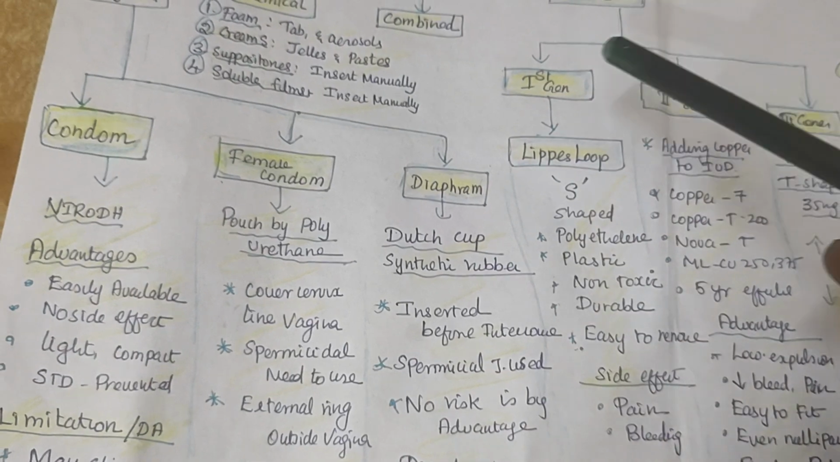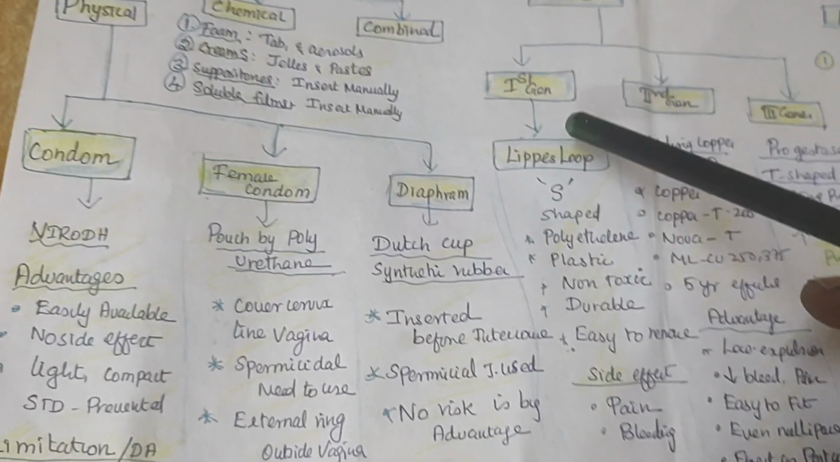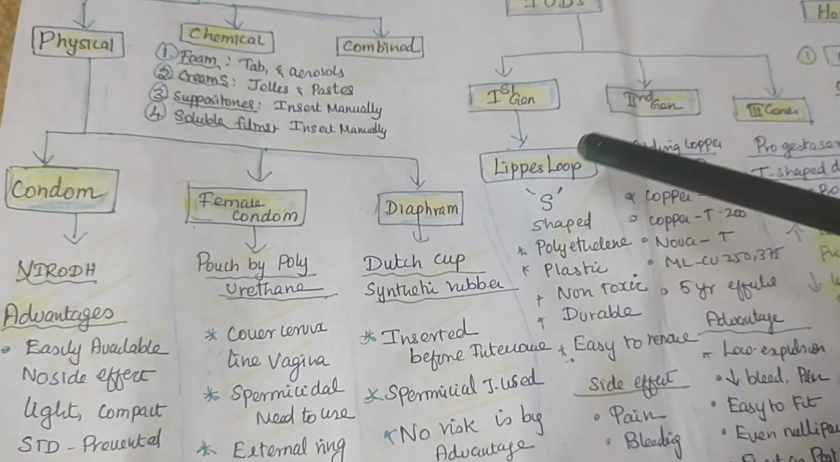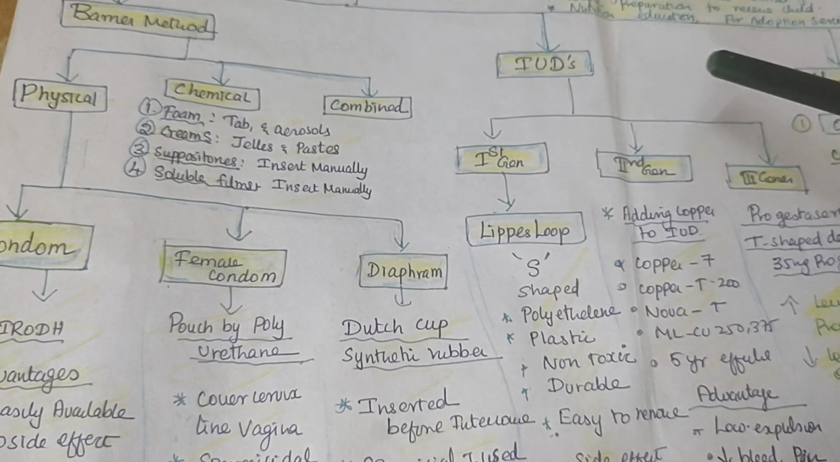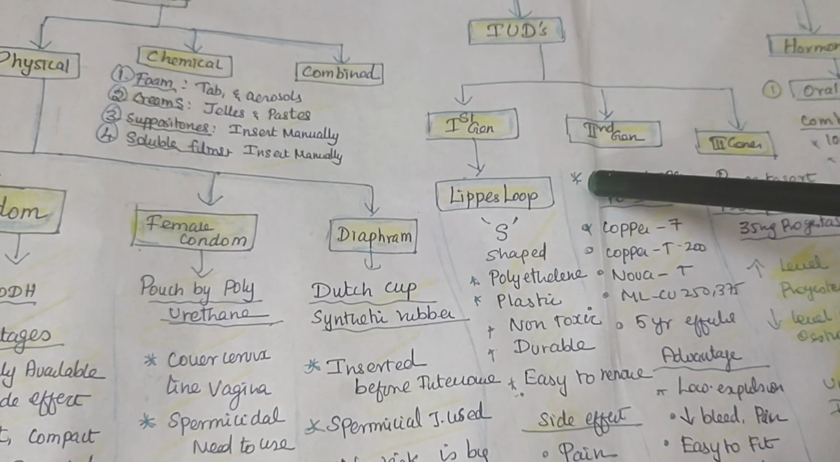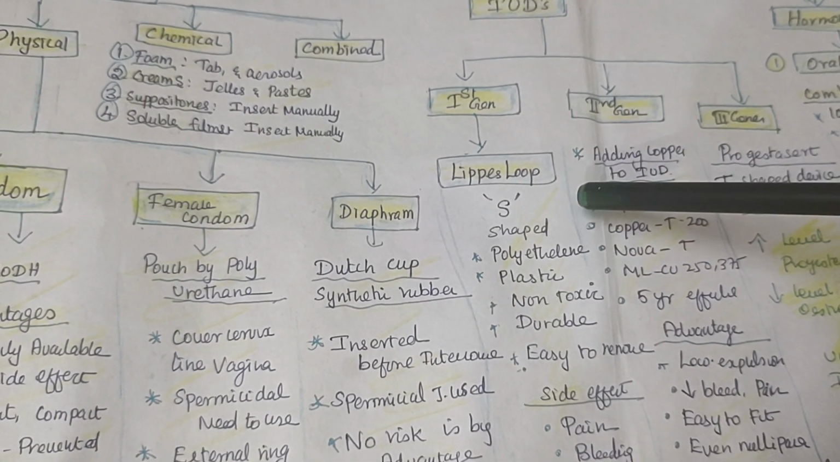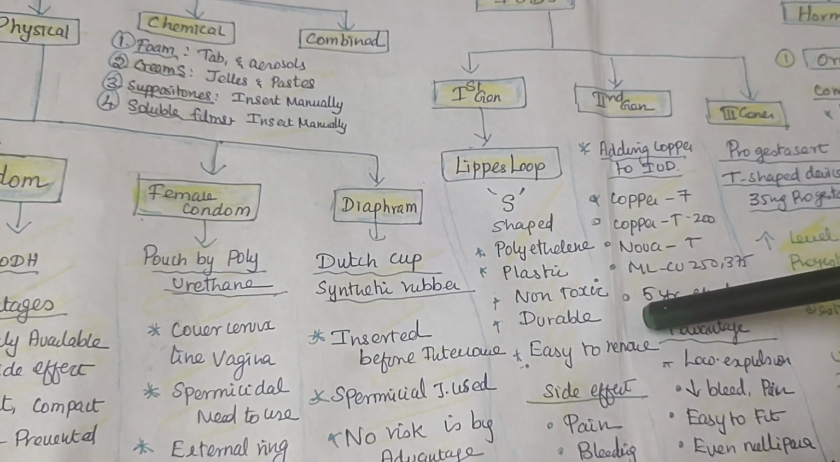Then the next important spacing method, after the barrier method, is the IUDs. What is an IUD? IUDs are called intrauterine devices. If you see the first generation IUD, it is called the Lippes loop. Lippes loop is an S-shaped tube. It is made of polyethylene plastic.